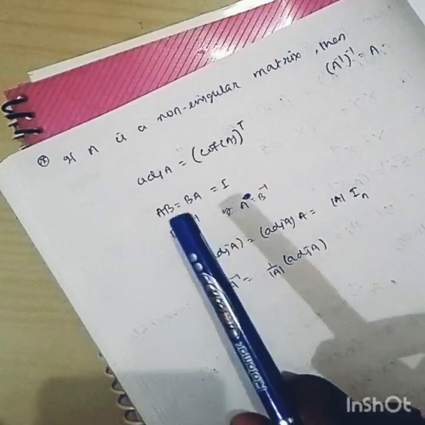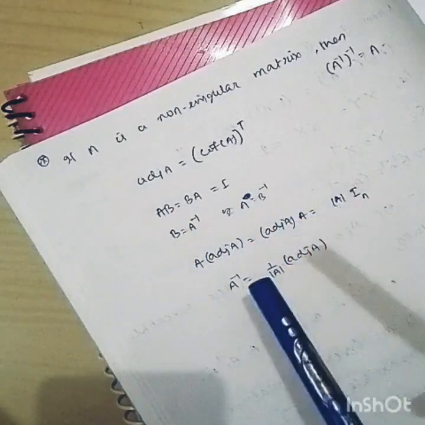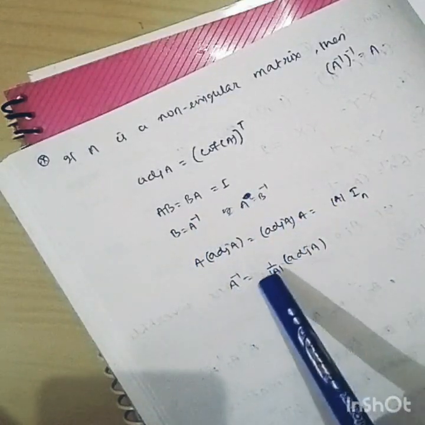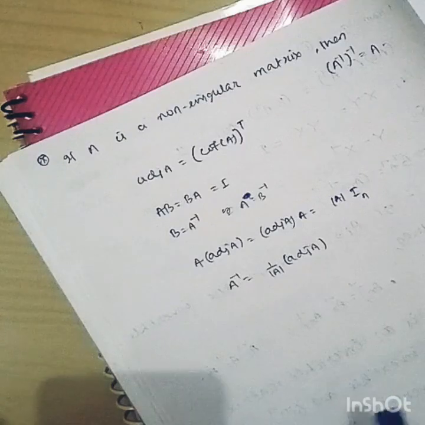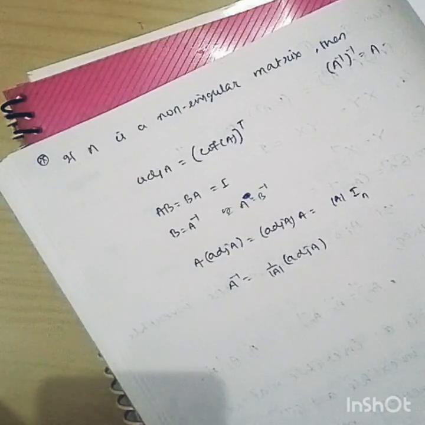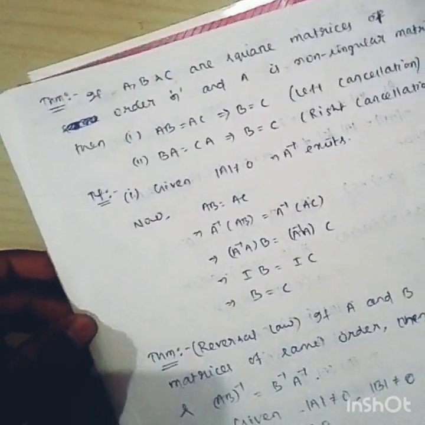That is, a square matrix A is said to be invertible if A inverse exists, and A inverse exists if determinant of A is not equal to 0. A square matrix is said to be a singular matrix if determinant of A equal to 0, and a non-singular matrix if determinant of A not equal to 0. So a matrix is said to be an invertible matrix if determinant of A is not equal to 0, that is, A is a non-singular matrix. Then we go to some results.